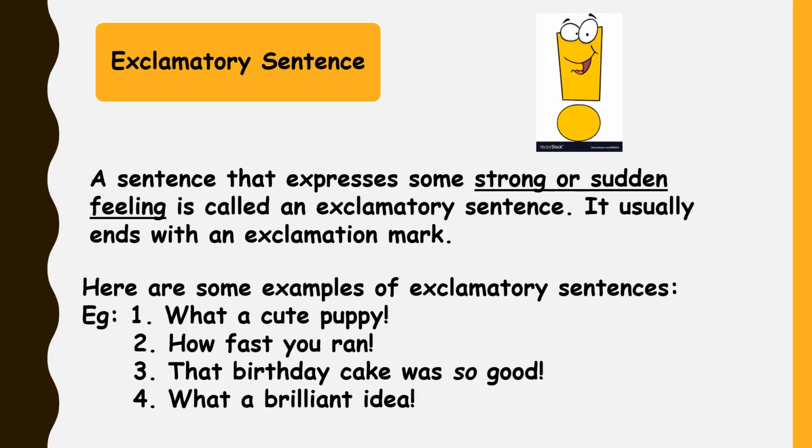Exclamatory sentence. A sentence that expresses some strong or sudden feeling is called an exclamatory sentence. It usually ends with an exclamation mark. Here are some examples of exclamatory sentences. What a cute puppy! How fast you ran! That birthday cake was so good! What a brilliant idea!